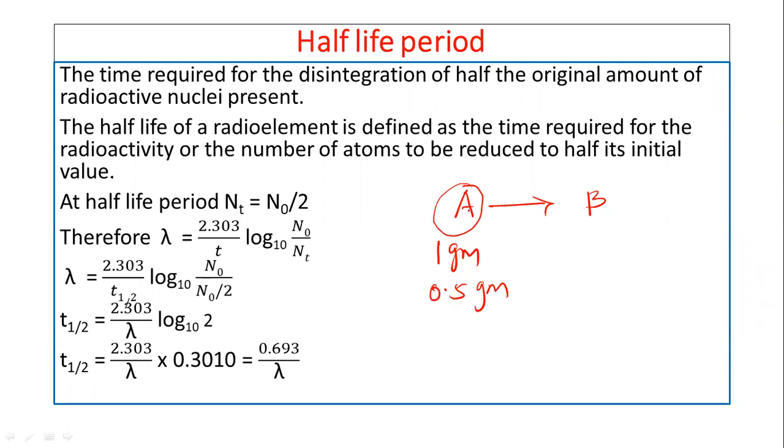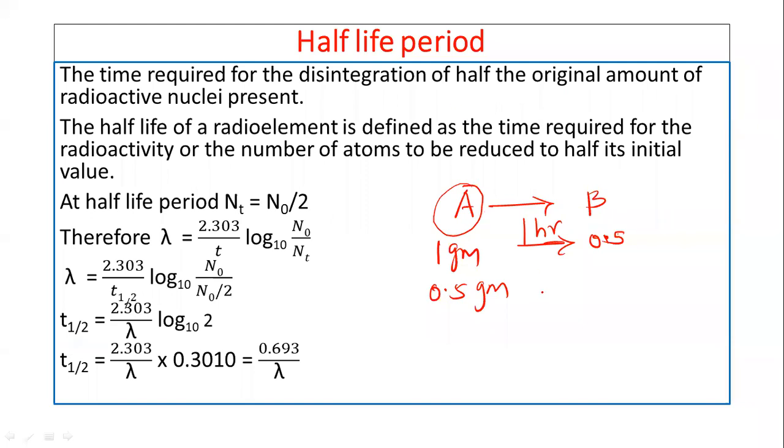That means to reduce this quantity from 1 gram to 0.5 gram, suppose we require 1 hour. So 1 hour is the half-life period of that radioactive element. So let us see what the half-life period is: the time required for disintegration of half of the original amount of the radioactive nuclei present.